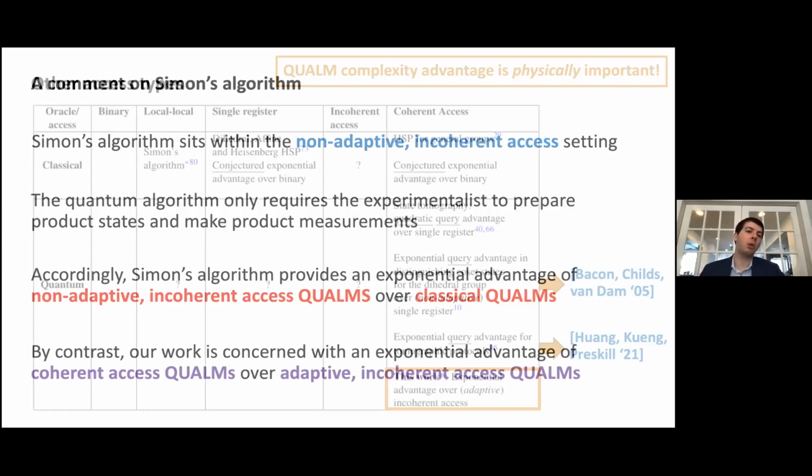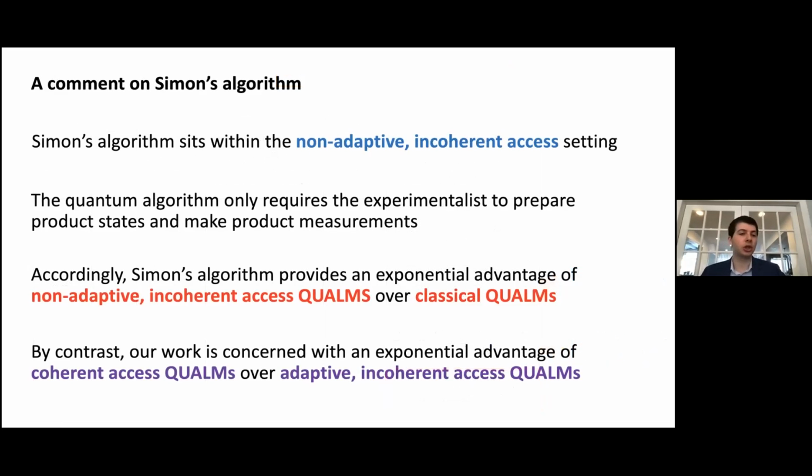Now, let me clarify one common potential confusion, which is how does Simon's algorithm fit into this? It seems to be a black box algorithm which naively provides some exponential advantage of coherent over incoherent access. But that's actually not the case. Simon's algorithm actually sits within the non-adaptive incoherent access setting. And the quantum algorithm which solves Simon's problem, namely Simon's algorithm, only requires the experimentalist to prepare product states and make product measurements.